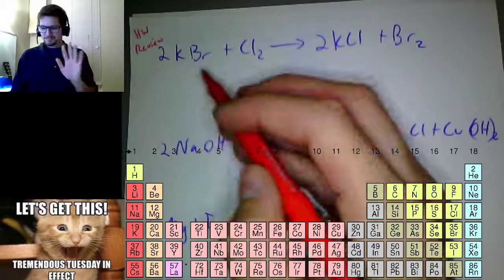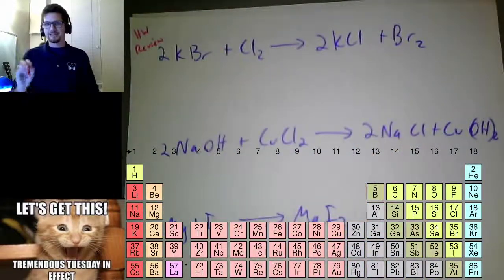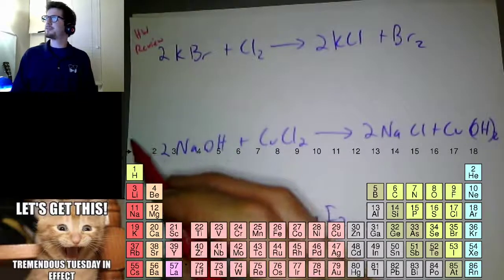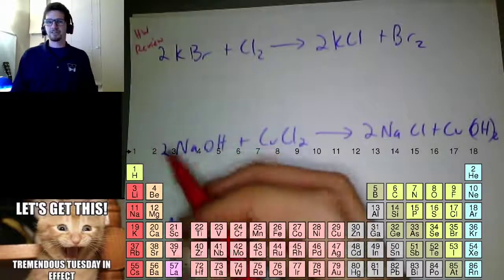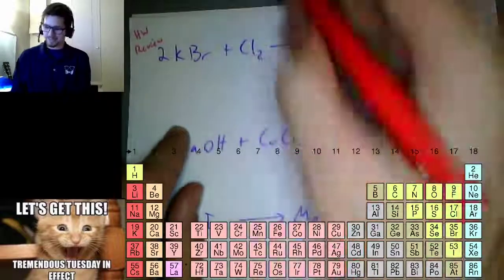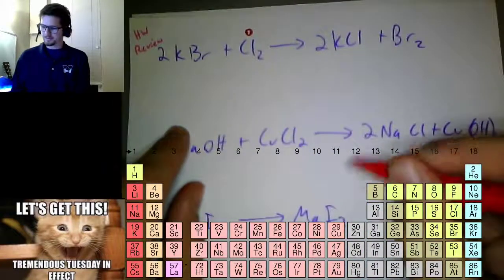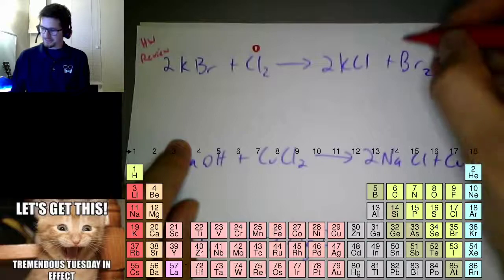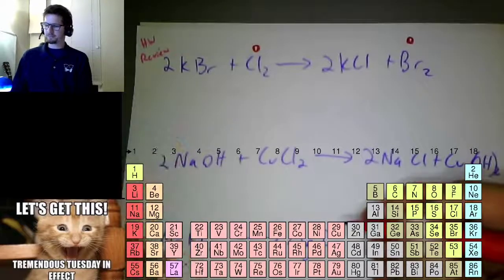Let's look at our 5 rules. I'm going down the line. So my rule number 1 was free atoms are 0 charge. Do I have any free atoms? I see one right here. It's by itself. 0. Br is by itself. That would be 0. Rule number 1.